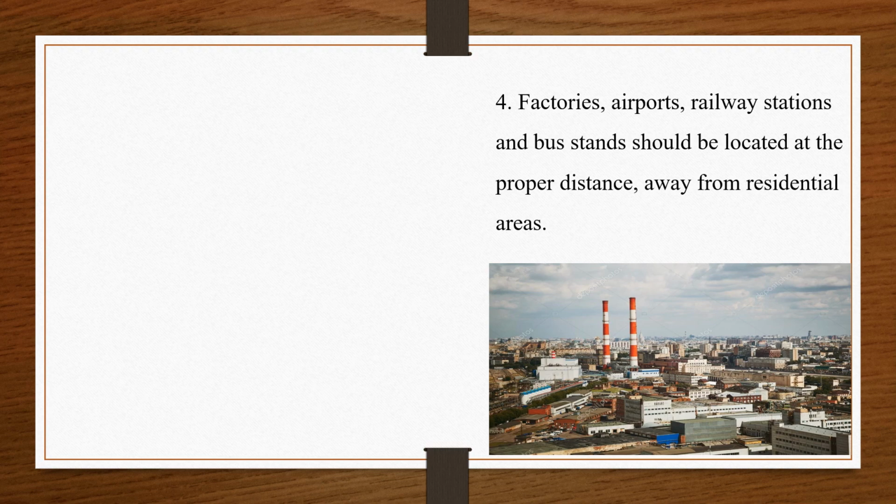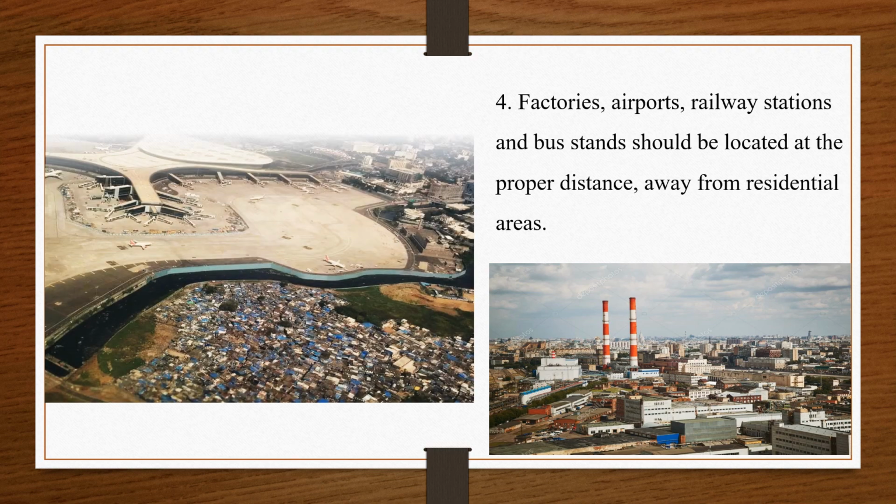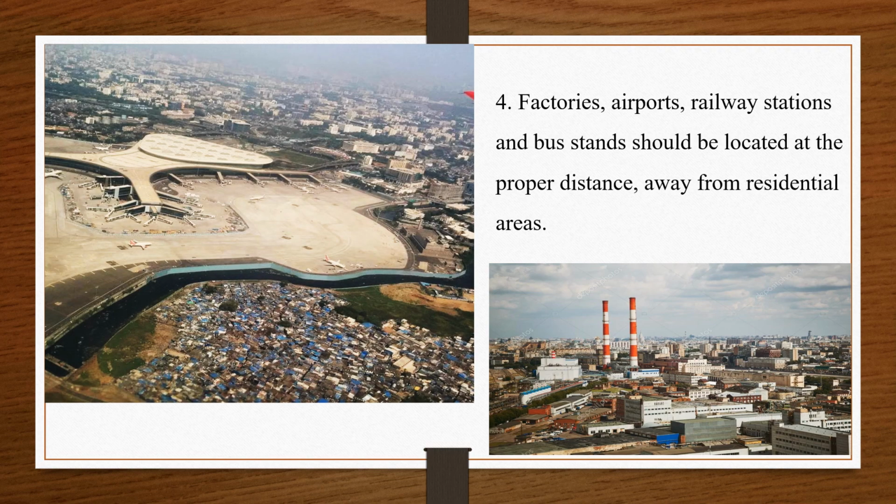ठीक है. So factories है या फिर airports है. Airports, this is a picture of our Mumbai airport, and this airport is located in a very big area, but if you can see that there are residential buildings around also. So factories है या airports है, railway stations है, ये सारी चीजें दूर बननी चाहिए, हमारे घरों के आसपास नहीं होनी चाहिए. ठीक है, रेसिडेंशियल एरिया से दूर होनी चाहिए.